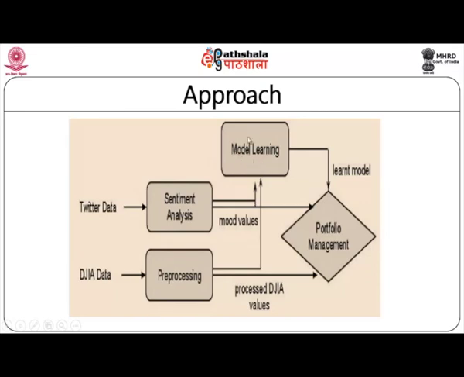Now, what the learning model will do is, it will try to identify the mapping between the public mood and the market mood. So, the market mood will be identified from the Dow Jones data, the public mood will be understood from the tweeted data, and a mapping between the public mood and the market mood must be identified. This learnt information may be used further for portfolio management. So, now you can decide, should I purchase a particular company share or not, should I sell a particular company share or not, or so on. So, such kinds of decisions can be made. Now, when you take a look at this diagram, you will find sentiment analysis is happening here and the machine learning approach is here.